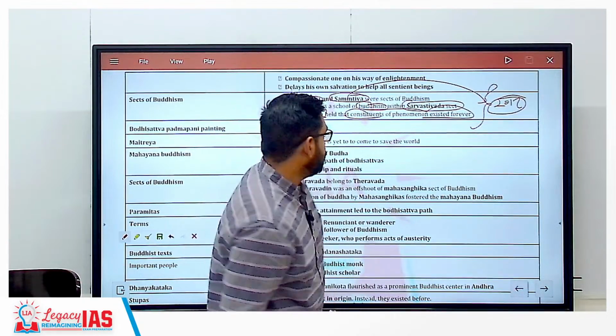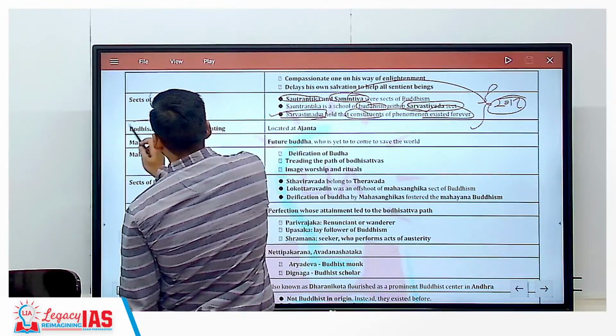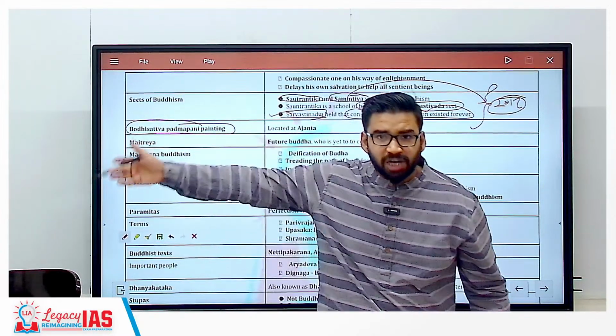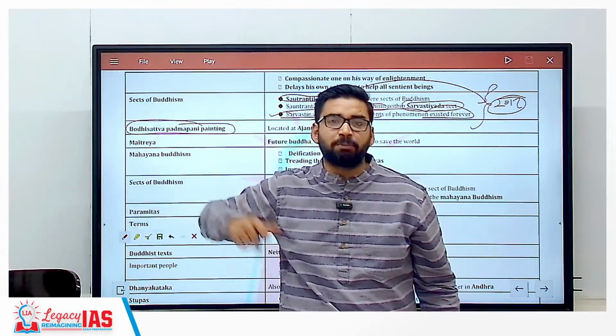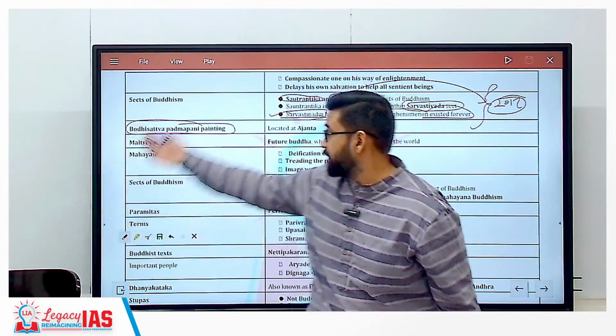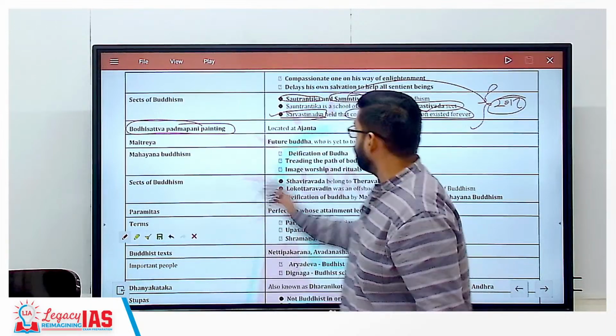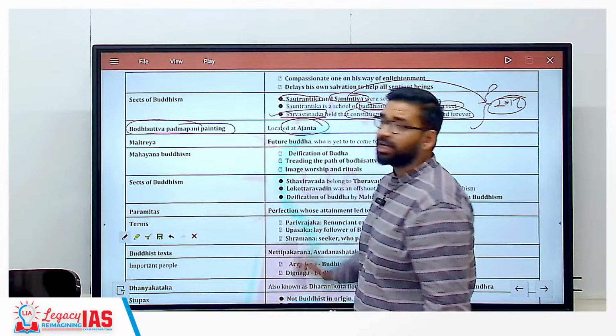Clear? Now the Bodhisattva Padmapani painting. This Sunday in The Hindu newspaper, there was a news item with respect to Padmapani, Avalokiteshvara. These paintings are located in Ajanta.